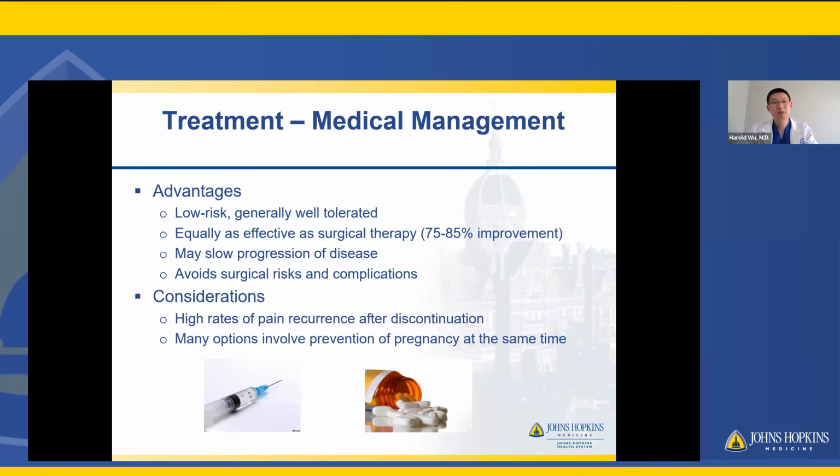The advantages for medical management, I already touched on a little bit. It's low risk, right? Generally well tolerated. It's based on certain studies, it's been equally as effective as surgical therapy, so up to 75 to 85% improvement in symptoms. It may slow the progression of disease by reducing stimulation of endometriosis cell growth or abnormal tissue in the ovary, for example, like ovarian cysts. And it does avoid surgical risk and complications, obviously.